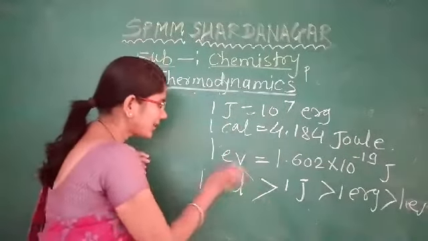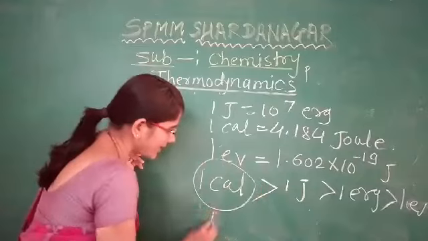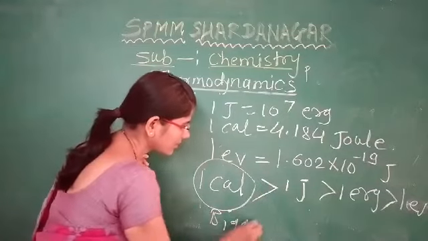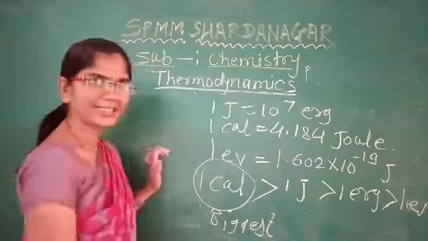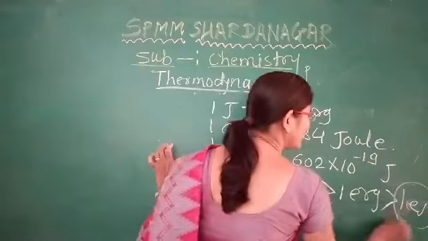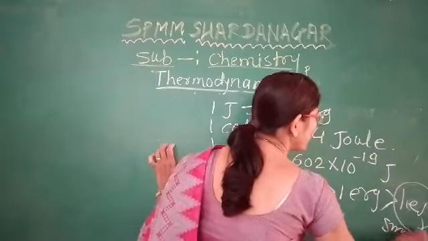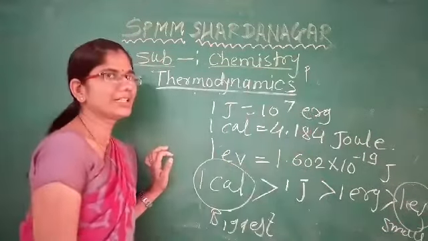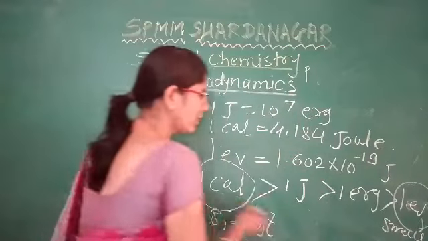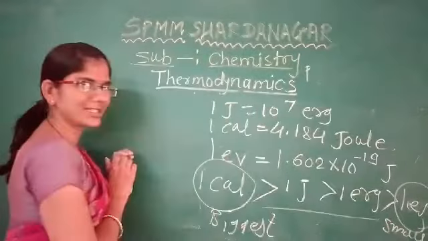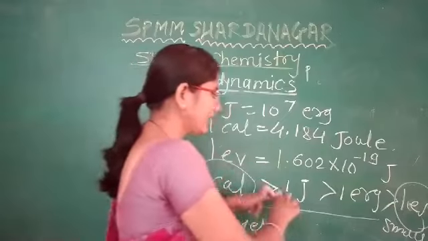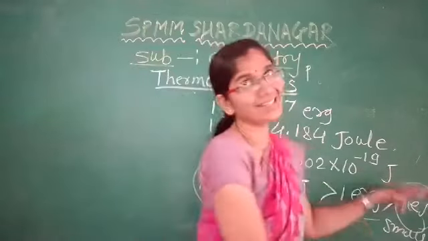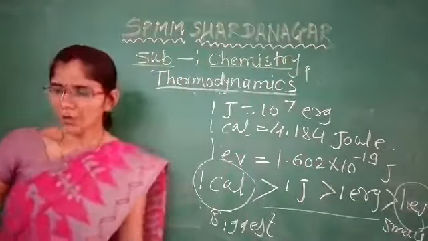Therefore the calorie is the biggest unit of energy and the electron volt is the smallest, and the decreasing order is calorie, then joule, then erg, and then electron volt.